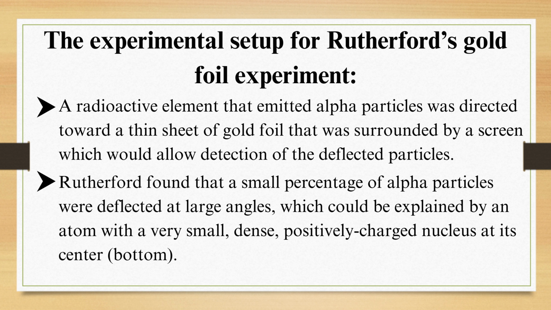The experimental setup for Rutherford's gold foil experiment: a radioactive element that emitted alpha particles was directed towards a thin sheet of gold foil that was surrounded by a screen which would allow detection of the deflected particles. Rutherford found that a small percentage of alpha particles were deflected at large angles, which could be explained by an atom with a very small, dense, positively charged nucleus at its center.